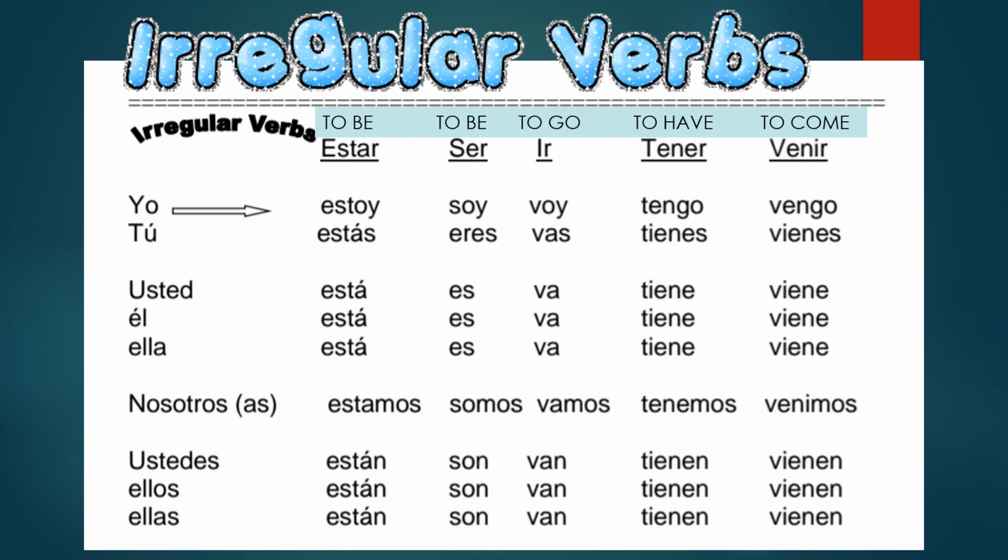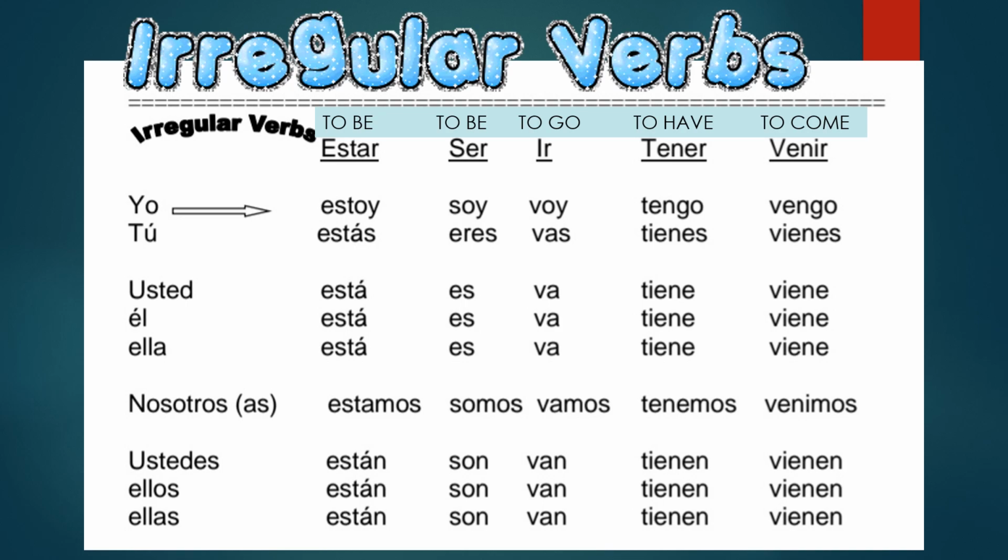Now, these verbs are considered irregular verbs. Irregular. What does that mean? Look at these verbs going across. Here we have estar, ser, ir, tener, vivir. Most people consider these irregular because there's something not consistent about them. So, for example, there's a Y here, there's no Y in the others. There's a G here and there's a G here, which you don't see in the others. So this is why they're considered irregular verbs.